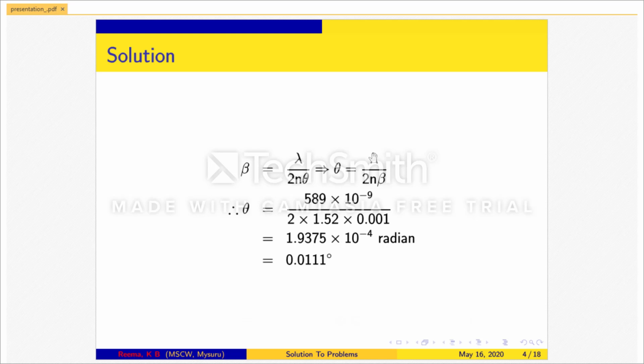Substituting the value of lambda, n and beta in the expression for theta, we get the value of theta in terms of radian as 1.9375 times 10 to the power minus 4. You can express theta in degree, which is equal to 0.0111.